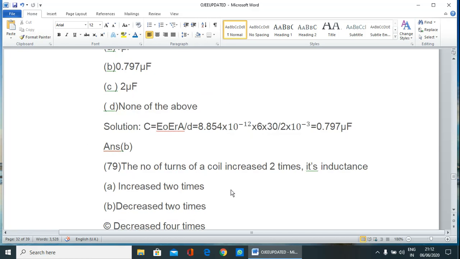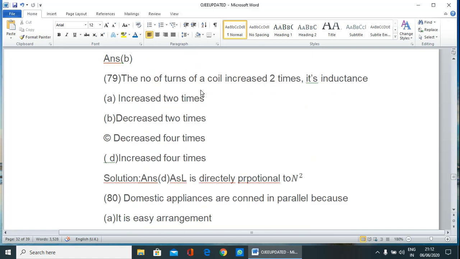Next question: the number of turns of a coil increases two times, its inductance? This is also a very simple formula you have to remember: the inductance is directly proportional to N square, where N is the number of turns.